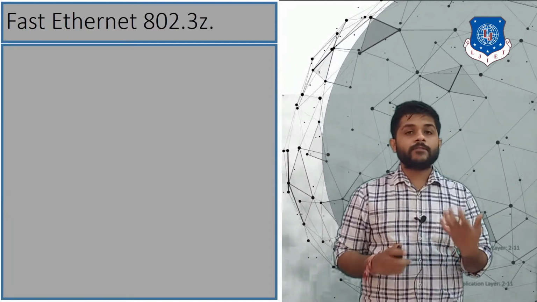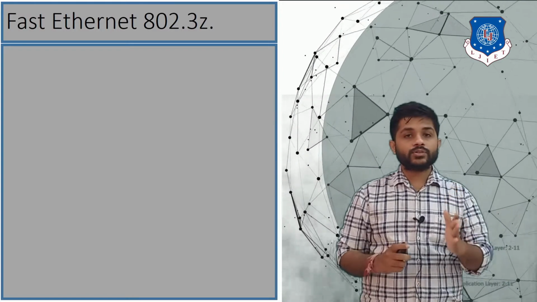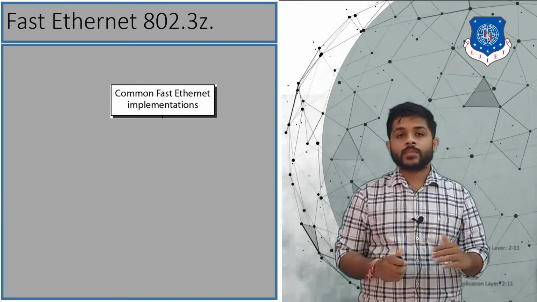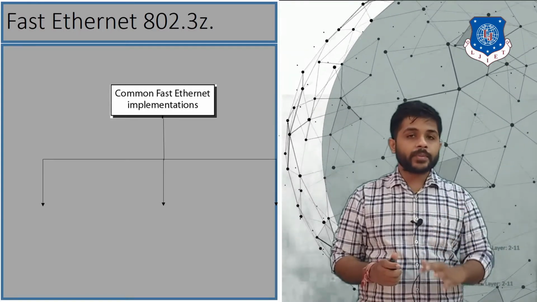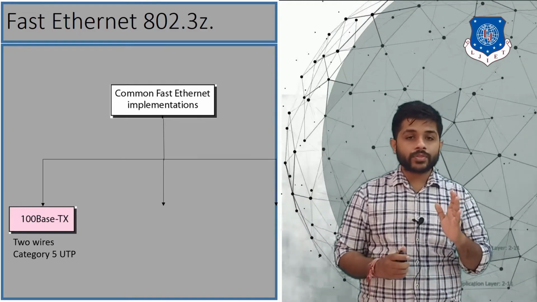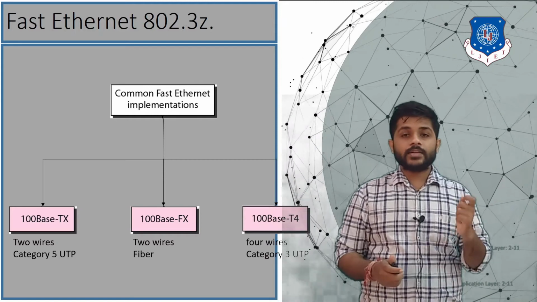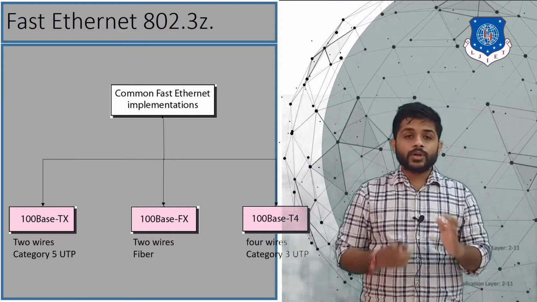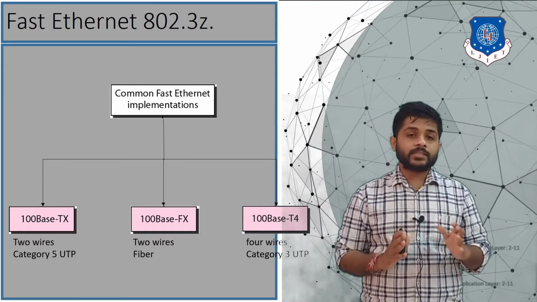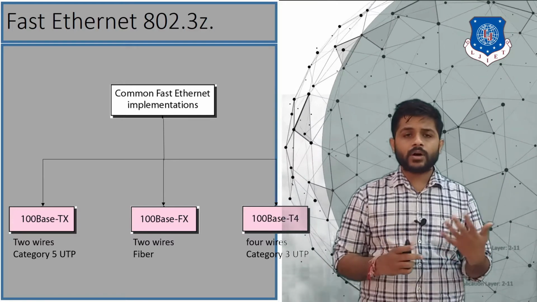Now let's see the fast Ethernet, which is known as 802.3u. The main three implementations of the fast Ethernet are 100BASE-TX, 100BASE-FX, and 100BASE-T4. So 100BASE-TX means 2 wires, category 5 UTP.